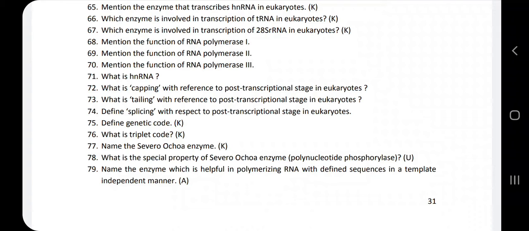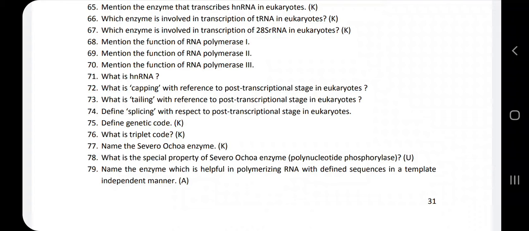Remember, the process of transcription takes place inside the nucleus. That nucleus consists of the RNA polymerase forms 1, 2 and 3. So they have the division of labor, which means they have divided their works.